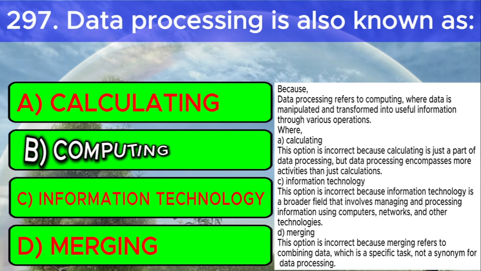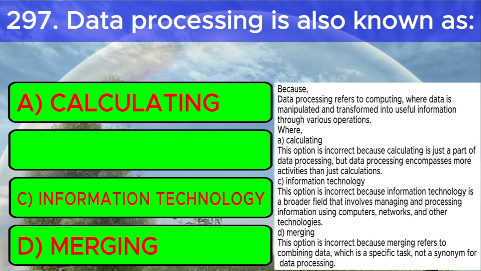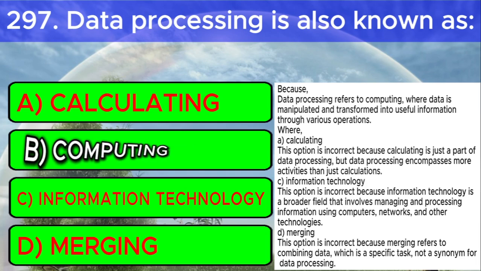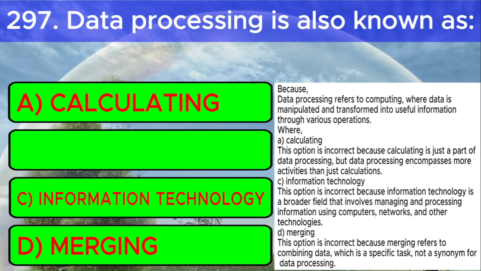Where A. Calculating. This option is incorrect because calculating is just a part of data processing, but data processing encompasses more activities than just calculations. C. Information technology. This option is incorrect because information technology is a broader field that involves managing and processing information using computers, networks, and other technologies. D. Merging. This option is incorrect because merging refers to combining data, which is a specific task, not a synonym for data processing.